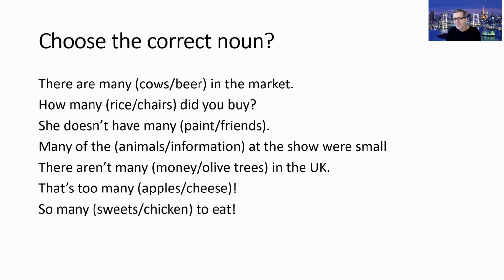Okay, another test for you. So choose the correct noun. So look at the sentences. They've got many in them, so you need to choose the noun that goes with many.